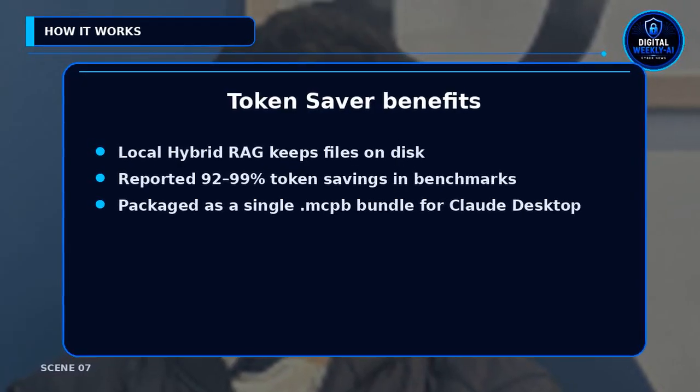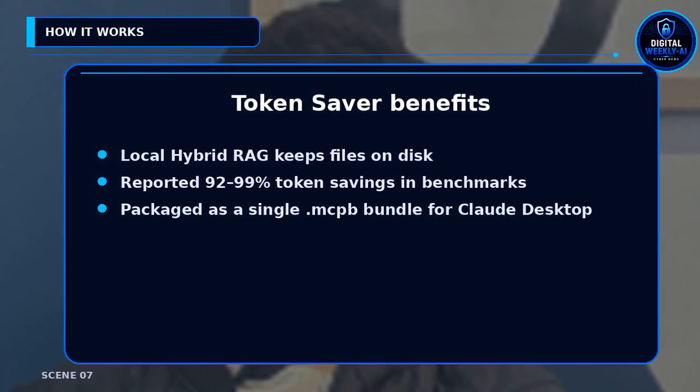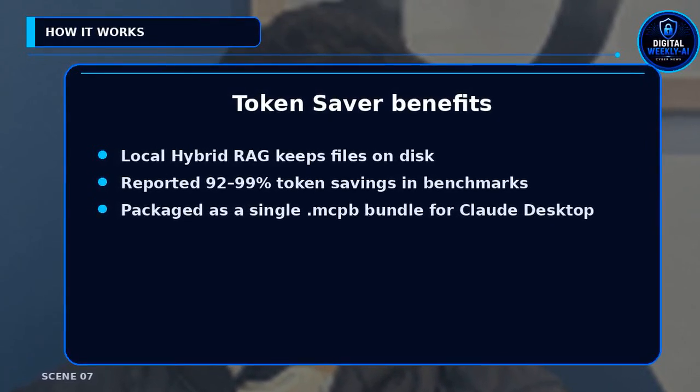Token Saver is a local MCP extension packaged as a single .mcpb bundle under the MIT license. It runs a local MCP server that indexes files and runs a hybrid RAG pipeline, dense plus keyword retrieval, capped passage returns, and only those passages are sent to Claude. The authors used K100 base for token counting and report 92 to 99% token savings compared with sending entire documents. They note Claude's default PDF extraction can produce about 1,500 to 3,000 tokens per page, and that Token Saver supports all 3 Claude 3.5 tiers with fallbacks if embeddings fail.